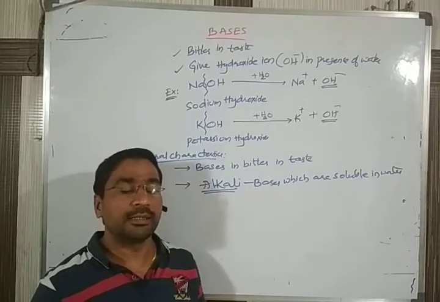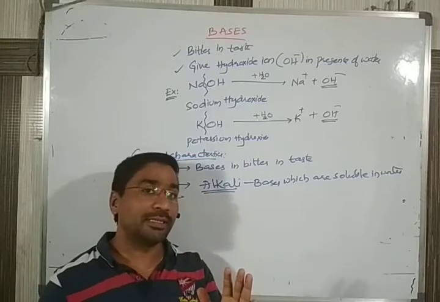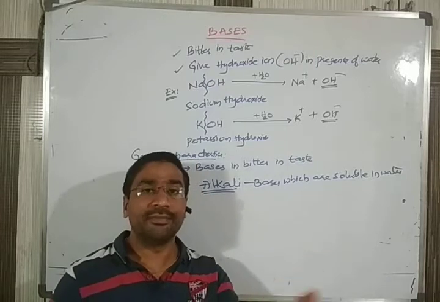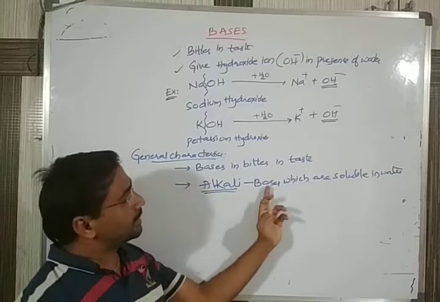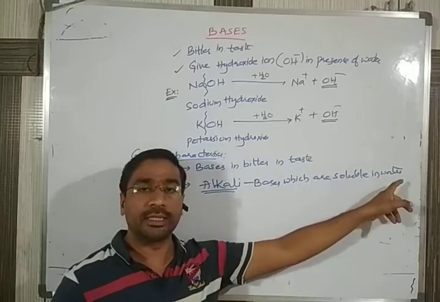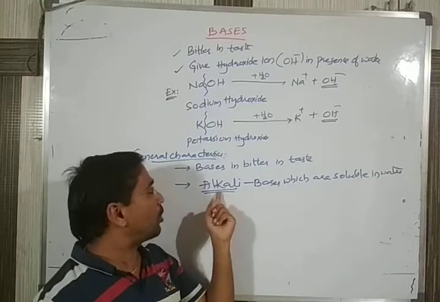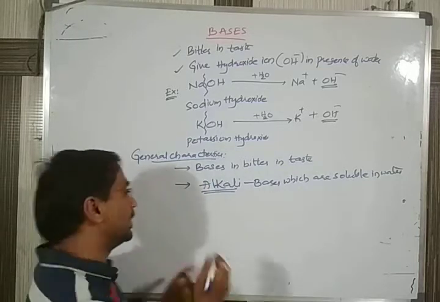Keep in your mind, salt water is not an example of alkalis. When you add salt to water it dissolves and you get a clear solution. Likewise, if bases dissolve in water and give a clear solution, such bases are called alkalis.